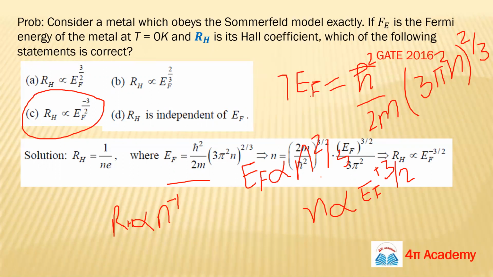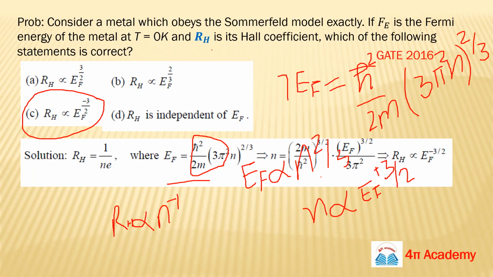So you know this formula: EF equals h cut square upon 2m, times 3 pi square n to the power 2 by 3. From here you can write that EF is proportional to n to the power 2 by 3, because all these other things are constant. So your EF depends on n to the power 2 by 3.